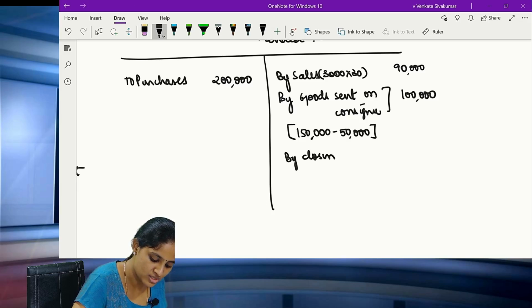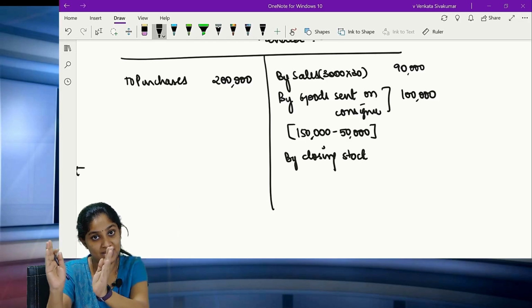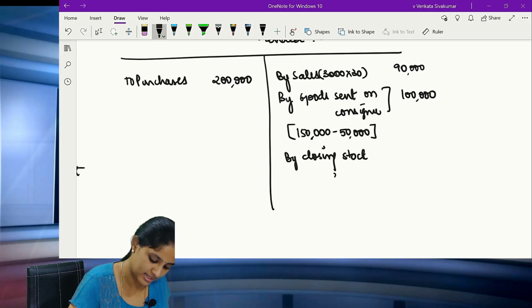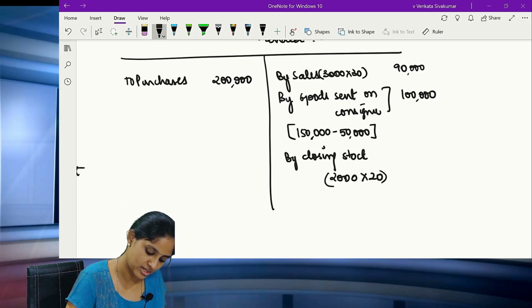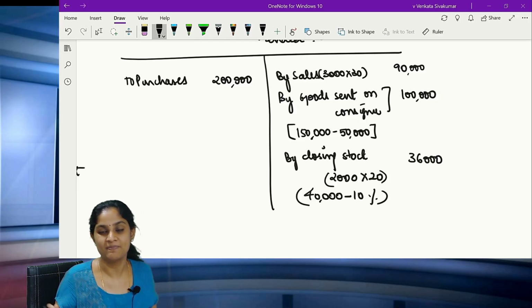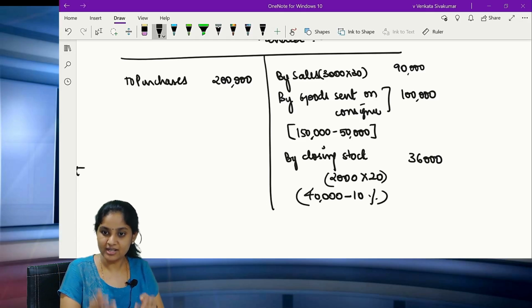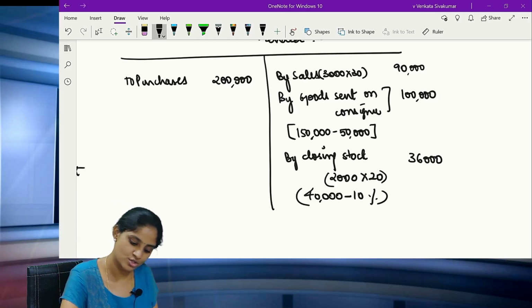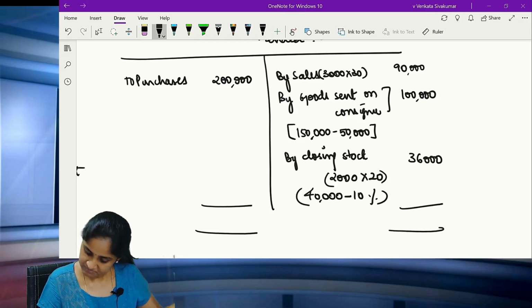Now you have entered everything. Now write by closing stock. Madam, what is the closing stock? 10,000 meters, 5,000 sent on consignment. Remaining 5,000, 3,000 only you have sold. So remaining 2,000 should be valued at the cost. 20 rupees per meter you have purchased, no? So it comes to 40,000. But what is the fall in the value? Minus 10%. It is nothing but 36,000. Madam, here why you are not calculating the cost like we did in the consignment account? No, here 20 rupees itself is the cost. Since you are showing it at cost only, you are not going to do anything more than that. Clear, all of you?